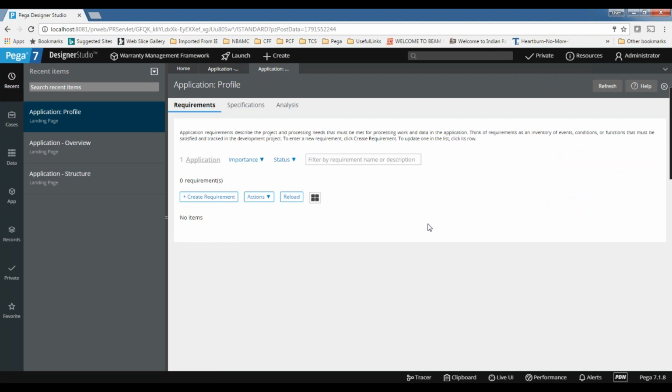Either way you can go, and here you can see create. This is the landing page because we can manage all the requirements here. We can delete a requirement, we can update a requirement, we can add requirements. Whatever we want to do, we can do it here. So let's click on create requirements.